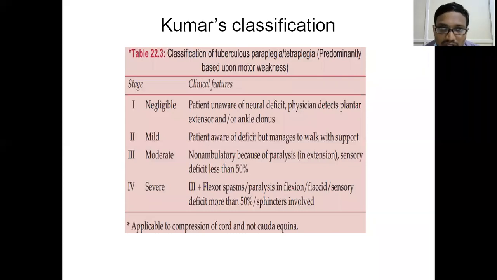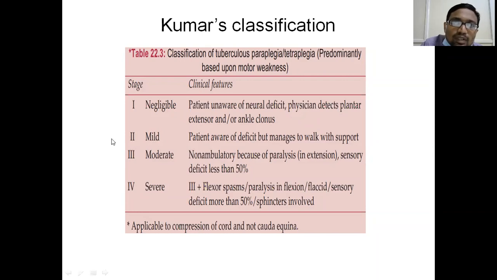But you have to counsel him. Here, the neurological deficit is there, but only in the form of exaggerated deep tendon reflexes. One more thing is ankle clonus, along with deep tendon reflexes; plantar, knee and patellar clonus are also usually seen here. So those are the examination findings. With these examinations we tell him that he is having a paraplegia or paraparesis.